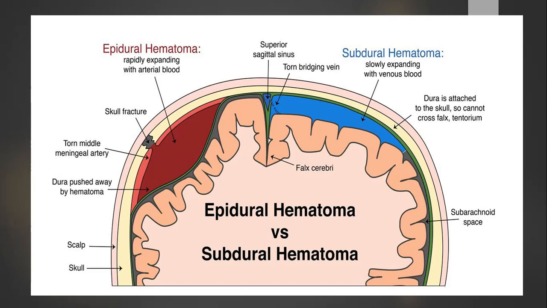And the subdural space is a continuous space from the frontal lobe to the occipital lobe. So there can be a large hematoma that extends from the frontal to the occipital lobe, or there can be small hematomas depending on the severity of the head injury, and it gives a concave or moon shape, so that it follows the shape of the bone. So this will be the subdural hematoma.